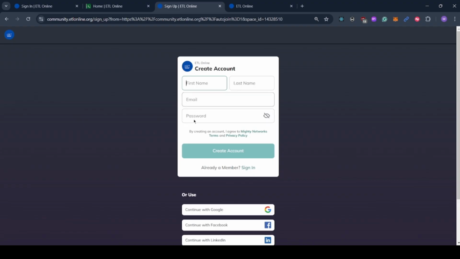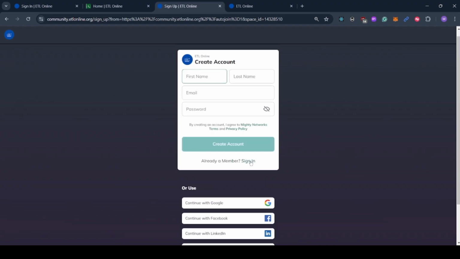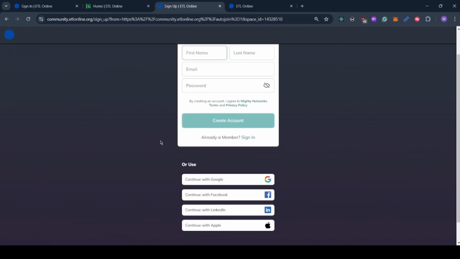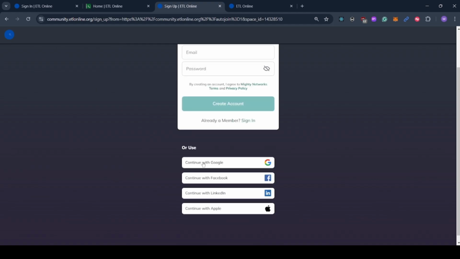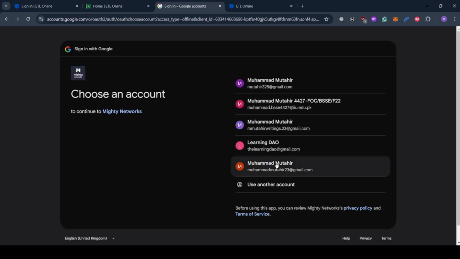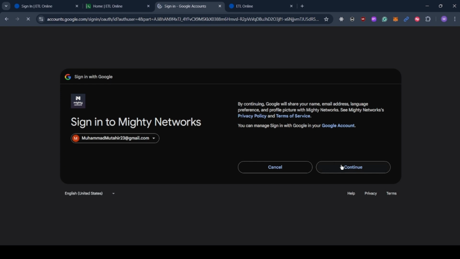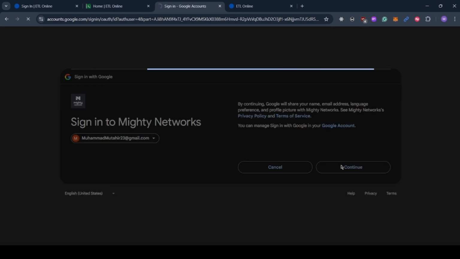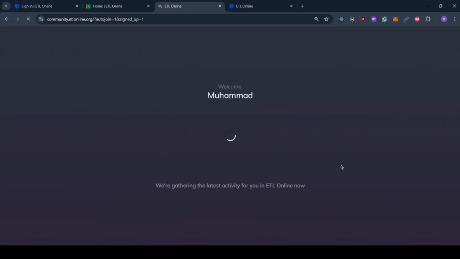Here I have two options. If I'm already a member, then I can sign in or I can create my account. Another option is to use the third-party verification or just continue with Google, Facebook, LinkedIn. And if you have an Apple ID, then this option is for that. So I'm going to continue with Google and I'm going to choose an account. We're going to sign in from this account and we're in.